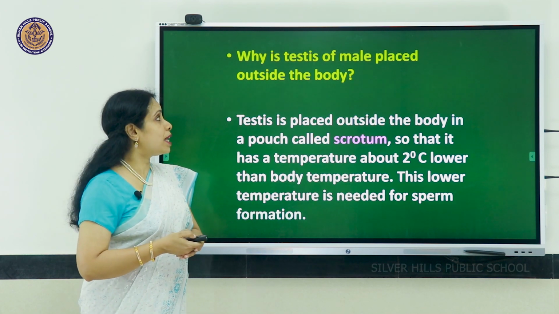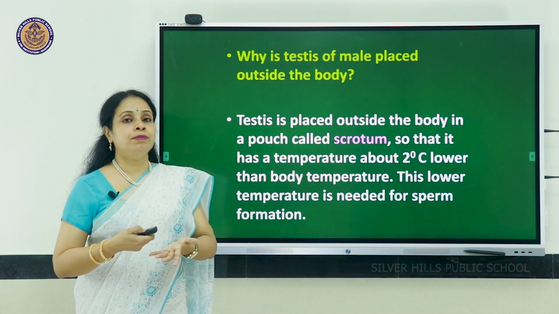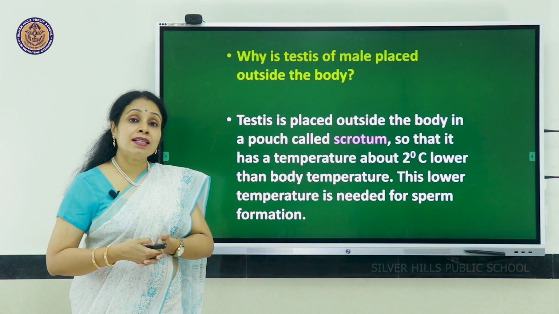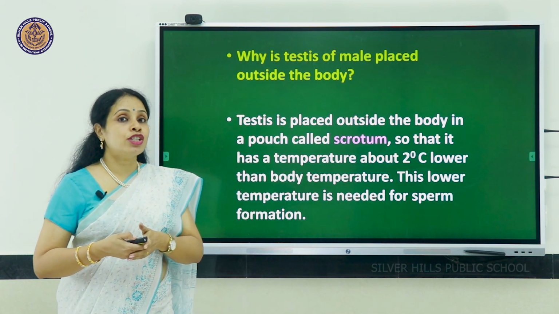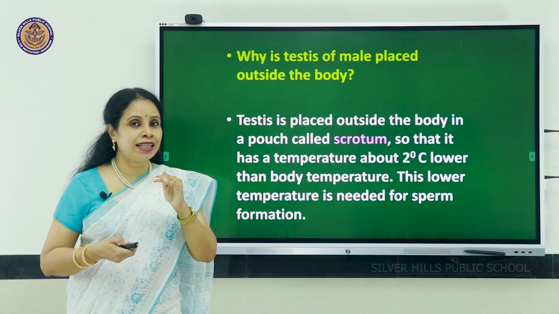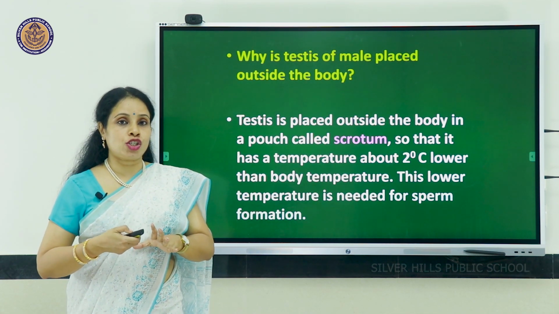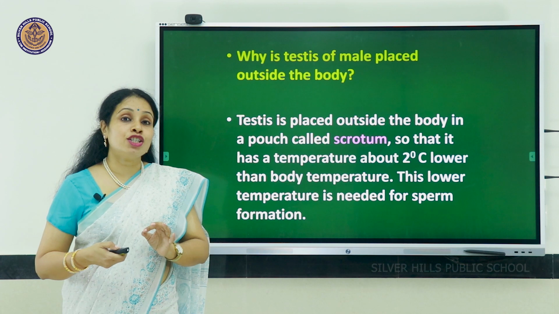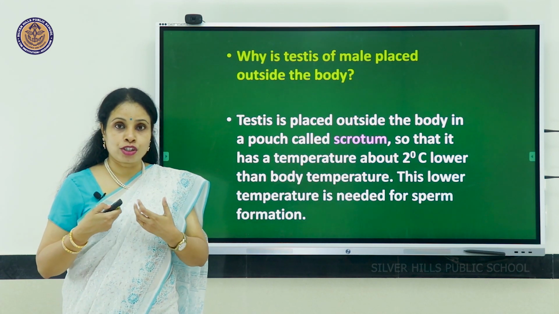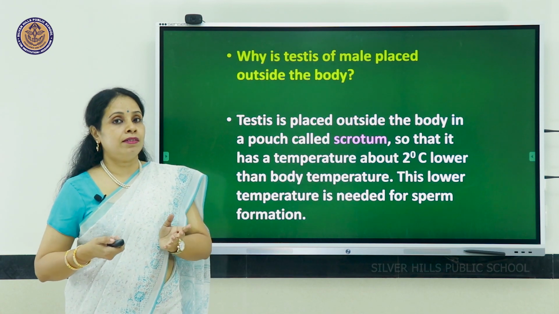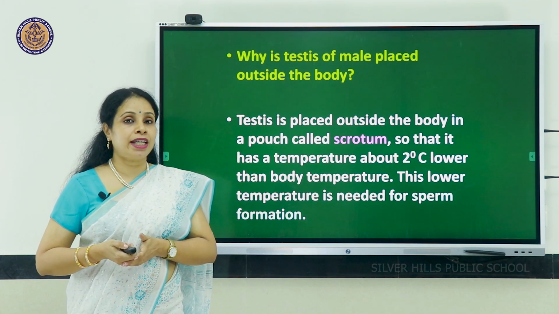Why is testis of male placed outside the body? It is placed outside the body in a pouch called scrotum so that the temperature is 2 to 2.5 degrees lower than body temperature, which is very essential for sperms to be alive. Otherwise, in our body temperature, the sperms will be dead and the person will be impotent.